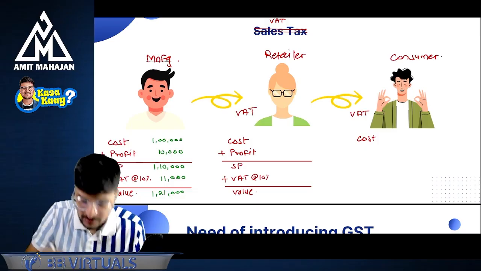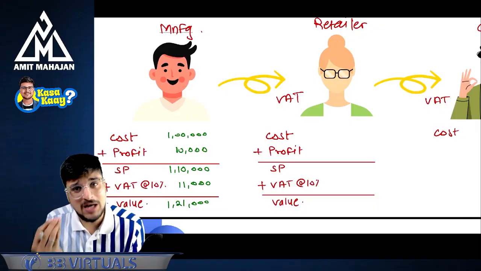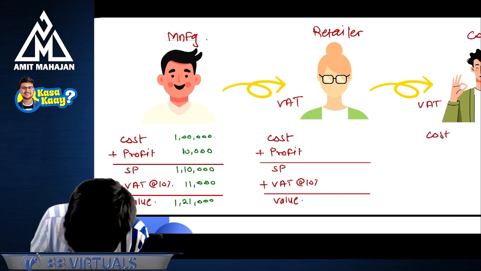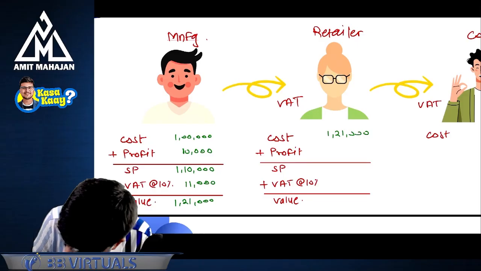You will say, sir, very simple. Cost for the retailer is the amount which is paid by the retailer. What is the amount which is paid by the retailer? The amount which is paid by the retailer is 1 lakh 21,000. Sir, what is this question? 1 lakh 21,000 is going to be the cost. Very simple.